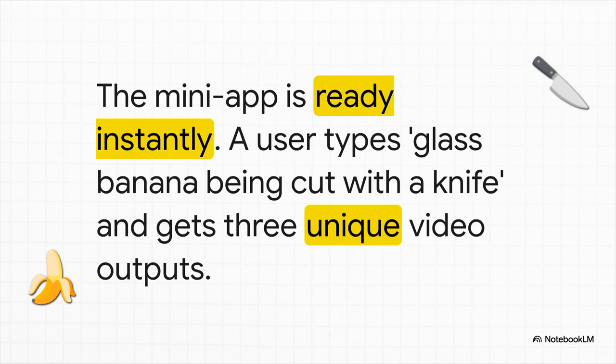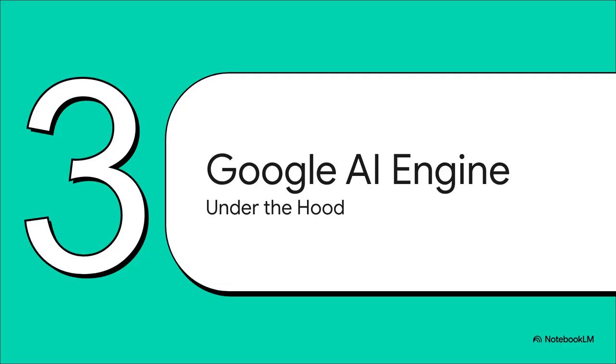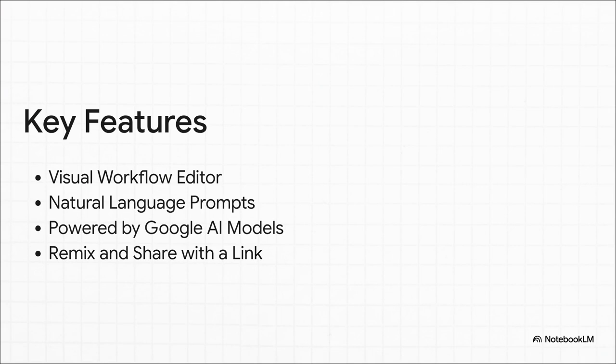It's ready to go. So now a user can just type in something crazy like glass banana being cut with a knife, and the app works. It gives back 3 different AI-made videos. We went from a simple idea to a working app in like minutes. Okay, that seems way too easy, right? It feels like magic. So let's pull back the curtain a bit and see what's actually going on under the hood.